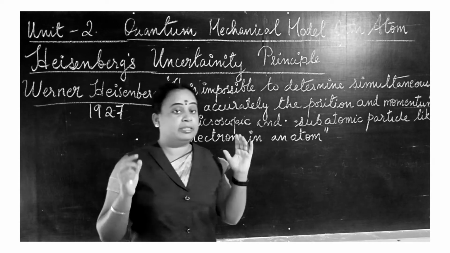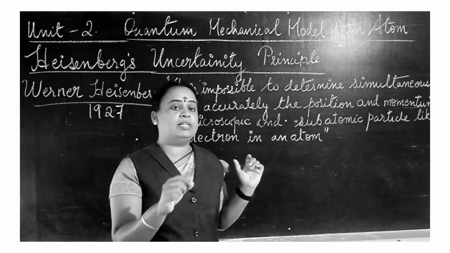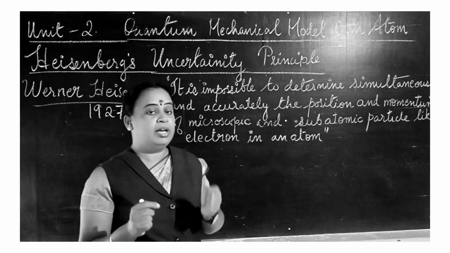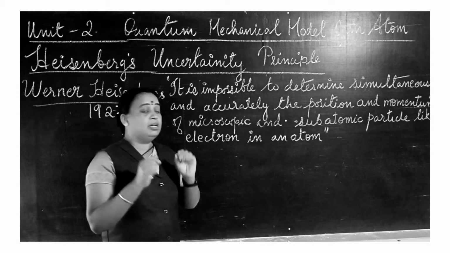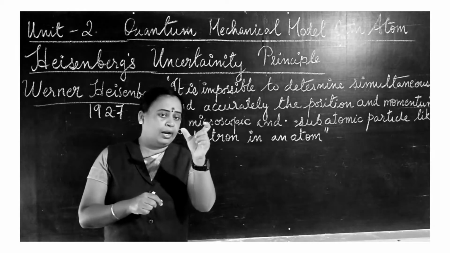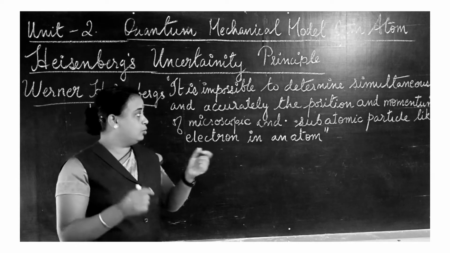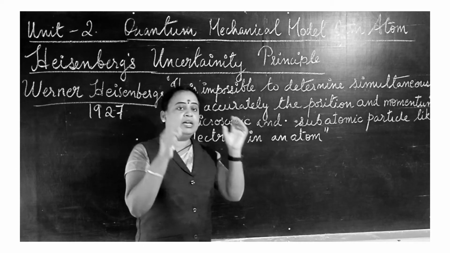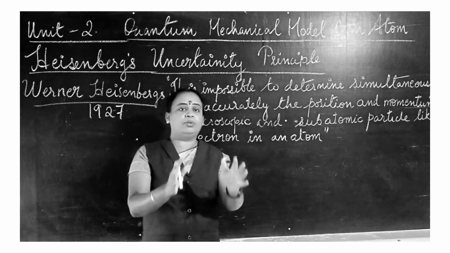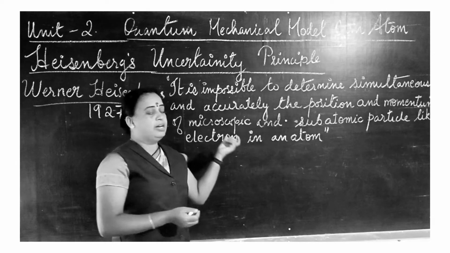According to Bohr's model, the center of the atom is the nucleus, and surrounding the nucleus are the electrons, which keep revolving. We have studied this point before. Now the position and the momentum of these electrons cannot be accurately found out simultaneously. Both position and momentum of an electron cannot be found out simultaneously with accuracy. So that is the uncertainty principle.